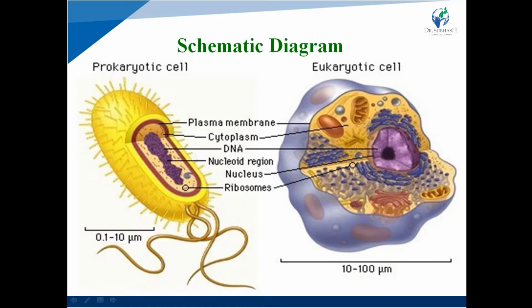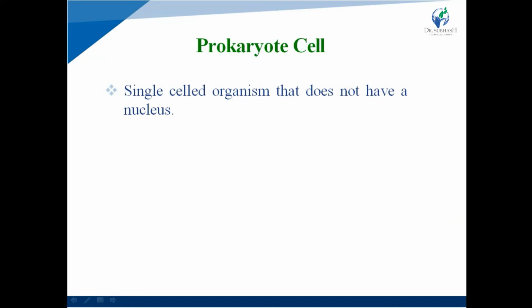So by using schematic diagram, we differentiate prokaryote cell and eukaryote cell. In prokaryote cell, nucleoid region is present while in eukaryote cell, nucleus is present. What is prokaryote cell? Definition of prokaryote cell is single cell organism that doesn't have a nucleus. So prokaryote cell means a single cell organism that doesn't contain nucleus.